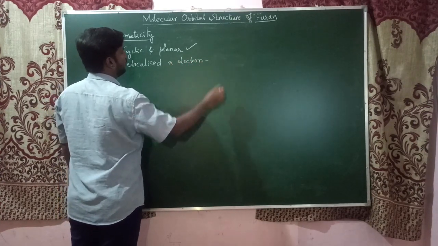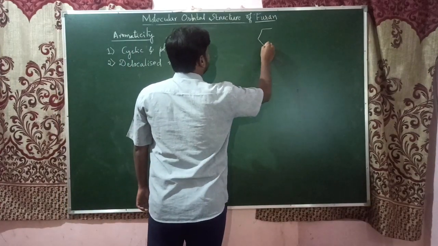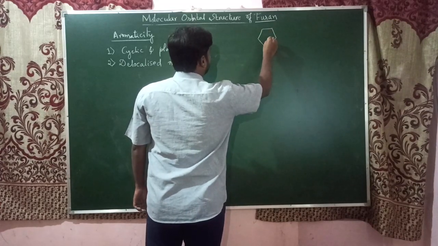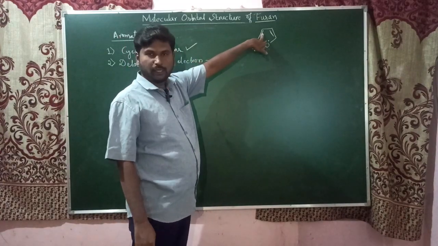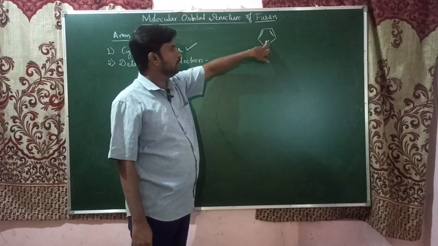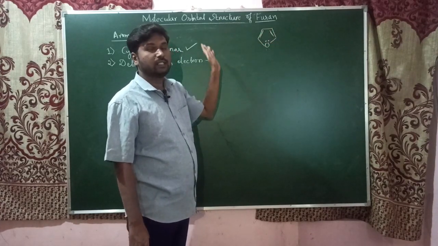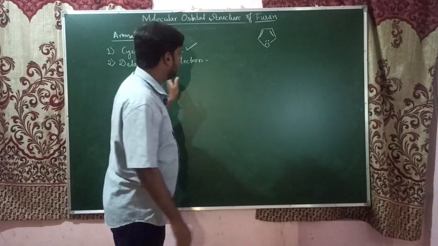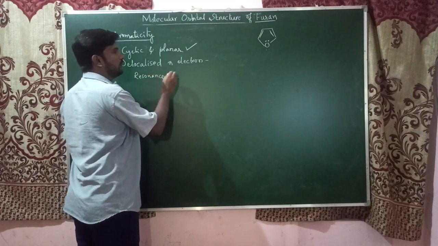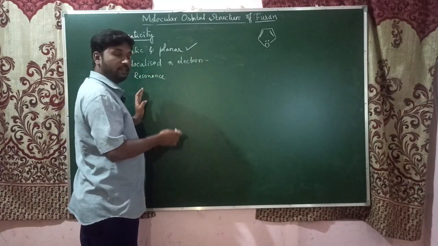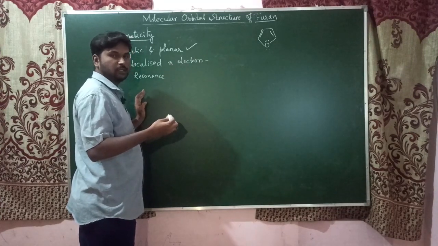If you see the structure of furan, as you have seen, so here these two pi electrons, this pair of electrons, are involved in the pi cloud. So totally 6 pi electrons are involved in delocalization. So this is nothing but resonance. This shows the resonance. We can see the resonance structures of furan when we discuss its reactivity, especially the electrophilic substitution reactions.